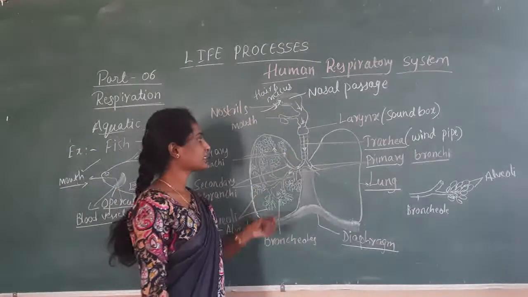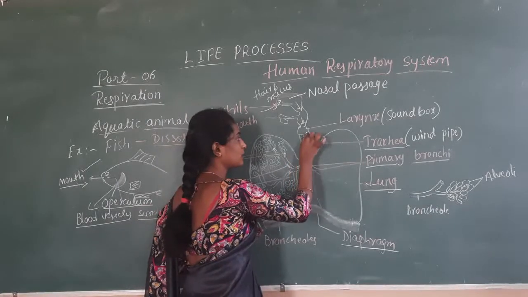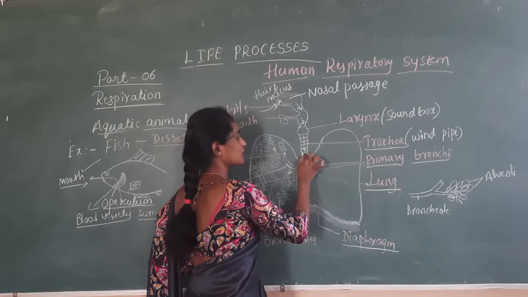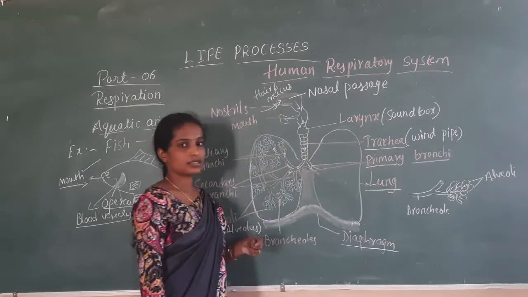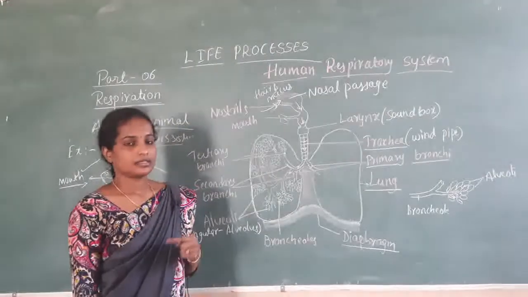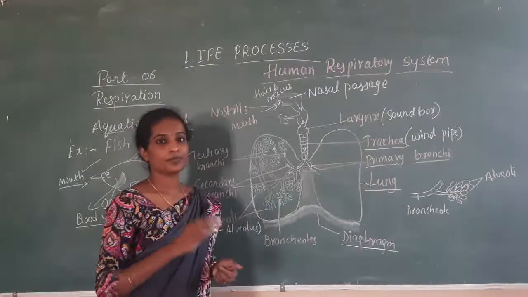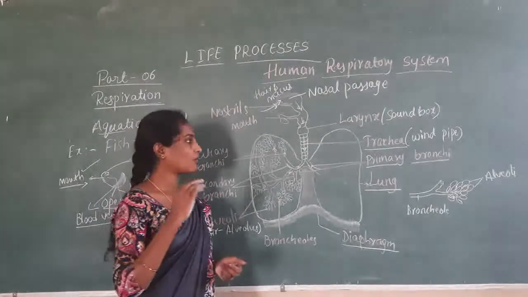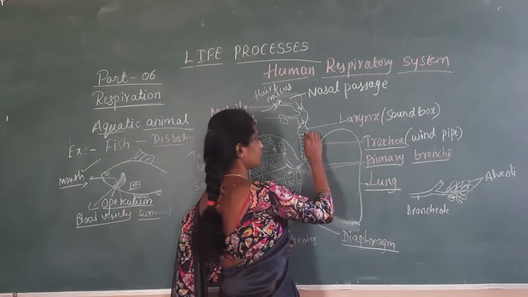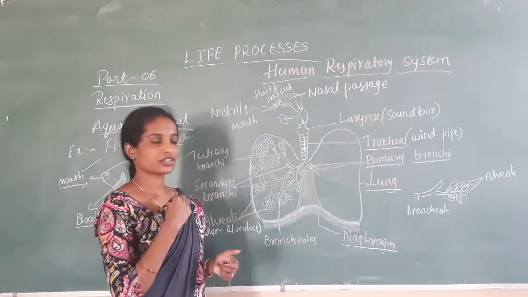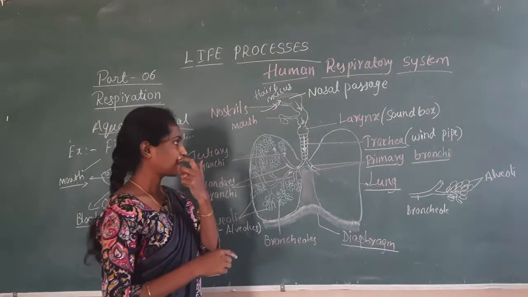The windpipe is externally covered by a soft bone, that is called a cartilaginous structure. So the function of this cartilage, which is present on the trachea, is that it prevents the collapse of the trachea. It keeps the straight structure of the trachea.